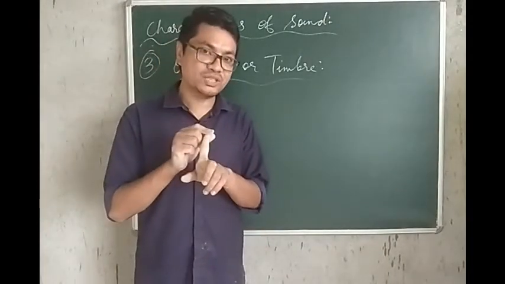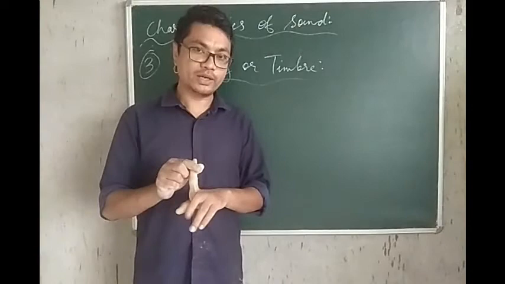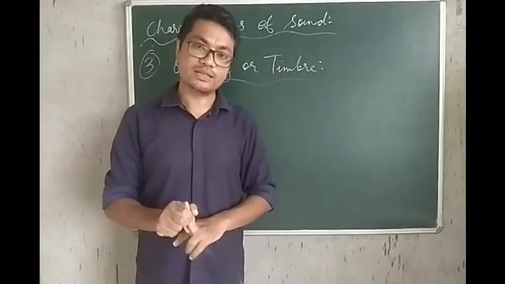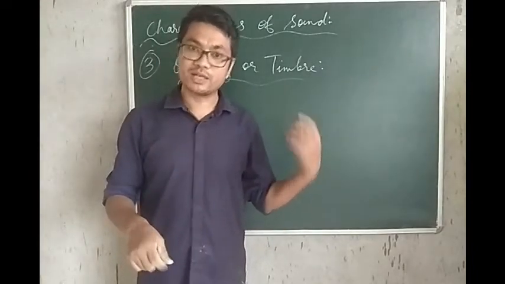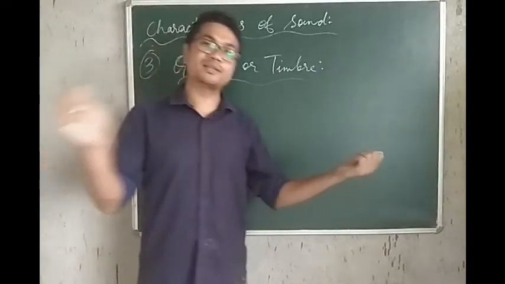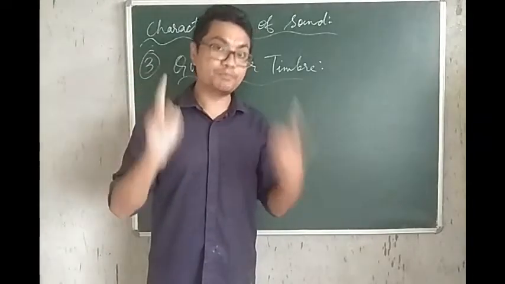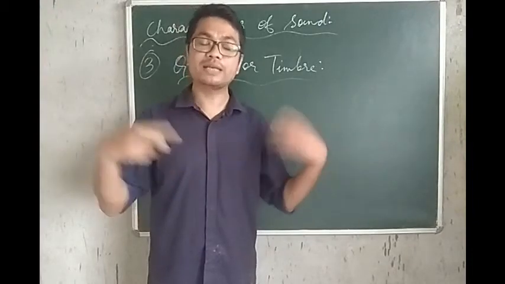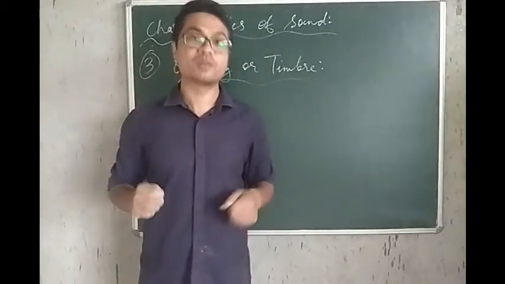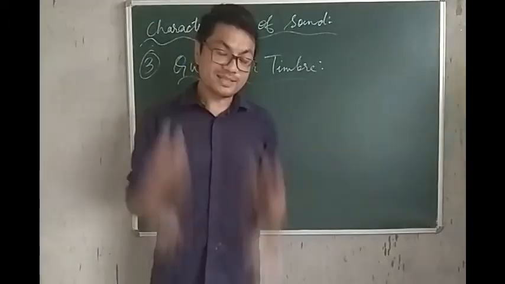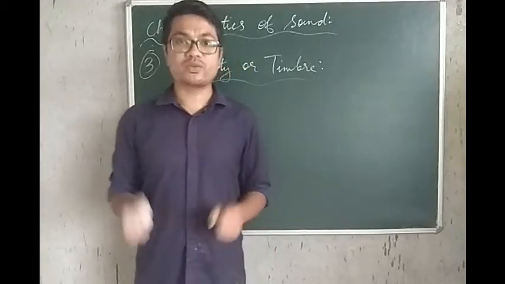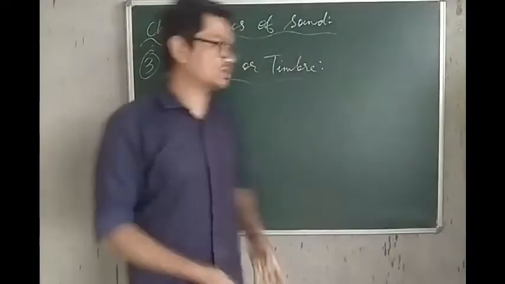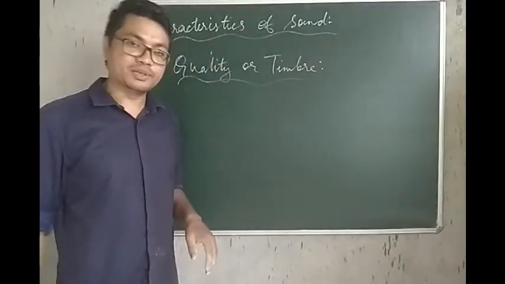although the two sounds may have the same pitch, same shrillness, and they may have the same intensity, same loudness, but still we can distinguish that one sound is coming from the guitar and one from the piano. Or it could be the same note of the same pitch and the same loudness played on the violin, and we can easily say that sound is coming from the violin. So this characteristic of sound, because of which we can easily distinguish between two sounds coming from two different sources, is what is called quality or timbre.